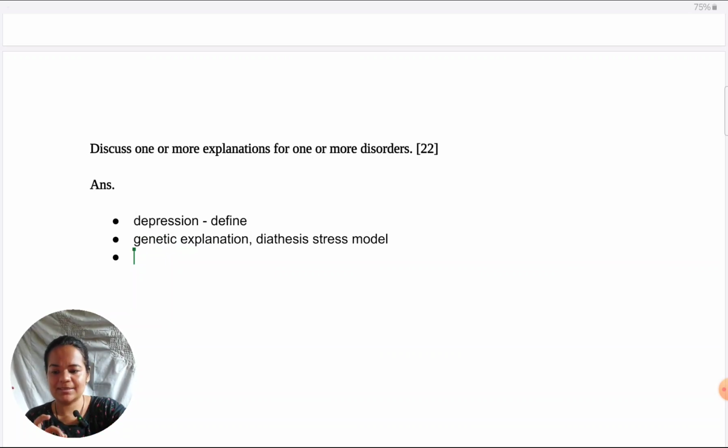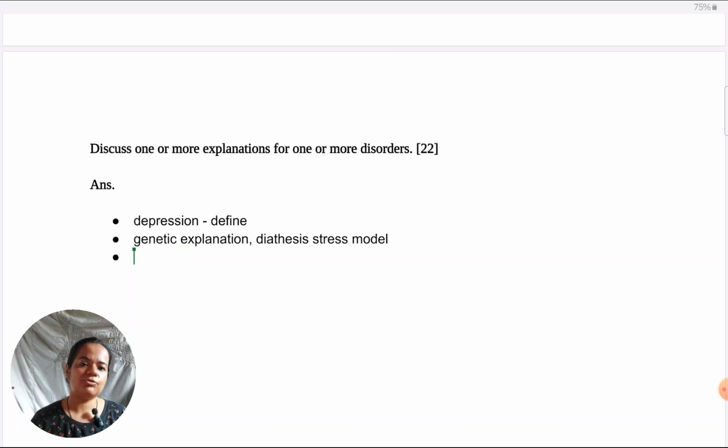See, after all, let's discuss the explanation. So, there's a lot that I have to say about what the genetic explanation is exactly and what the diathesis stress model is exactly. Everything I cannot cover in the introduction. So, here I would introduce them just very briefly in one line, and their complete explanations I would give later into the answer. Also specify the studies that you're going to take.